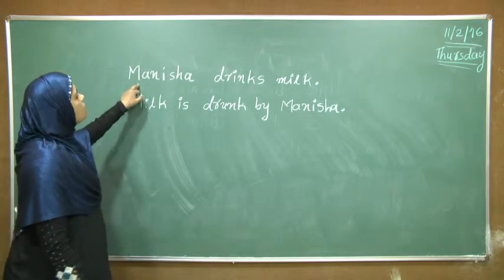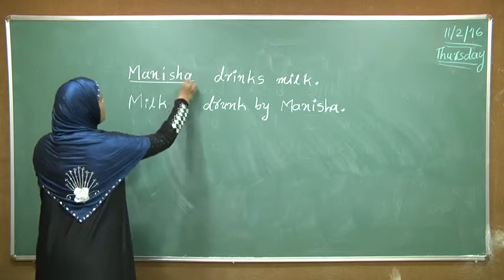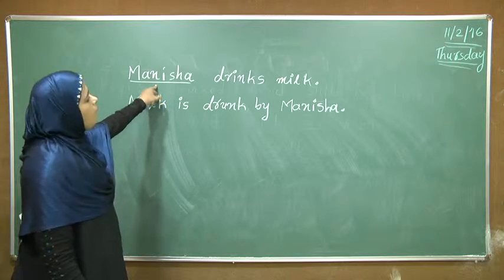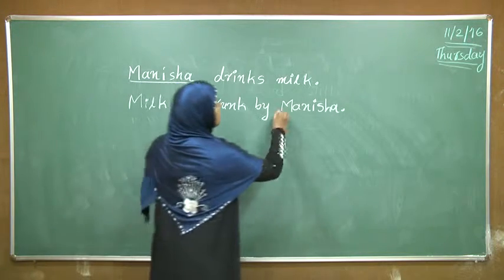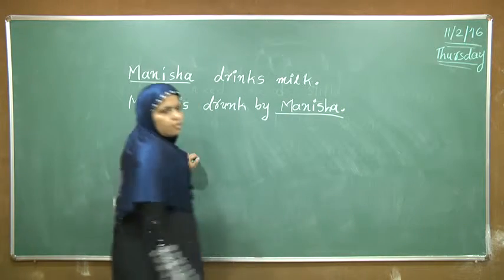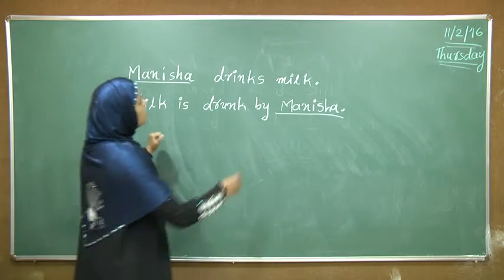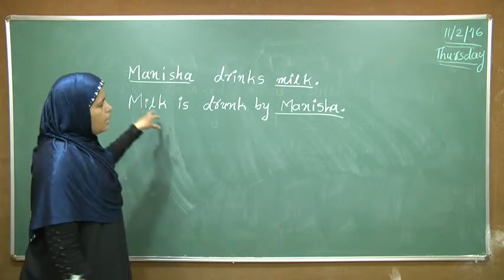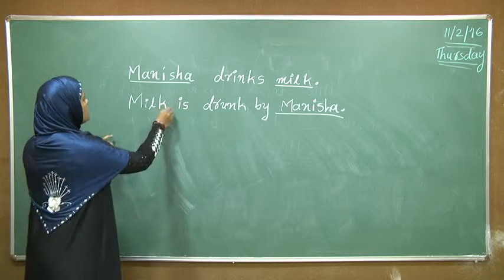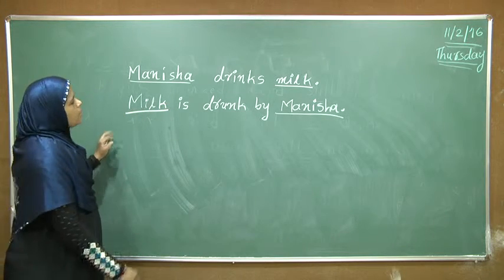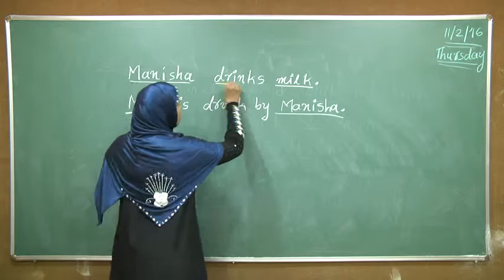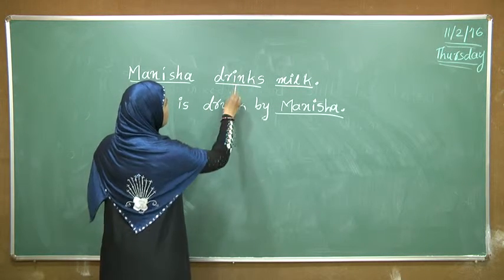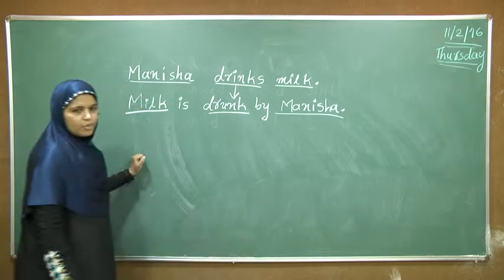Here, Manisha is at the subject place in the first sentence, and in the second sentence Manisha is at the last place. Then in the first sentence milk is at the last place, and in the second sentence milk is at the first place. Here is the verb. Then the verb is converted into past participle form.